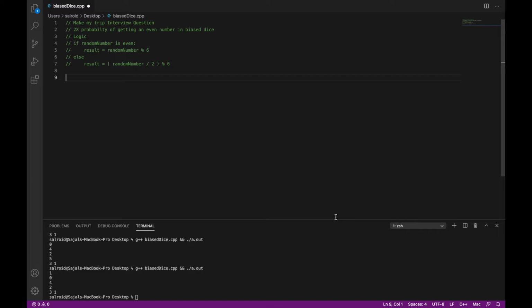तो लास्ट वीडियो में वी सॉ दैट वी हैड ए क्वेश्चन फ्रॉम मेक माई ट्रिप इंटरव्यू. So basically what they wanted to do is they want to create a biased dice where the probability of getting an even number is greater than probability of getting an odd number.